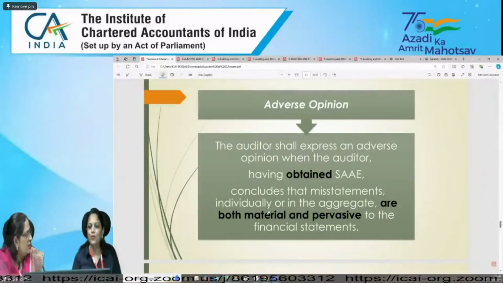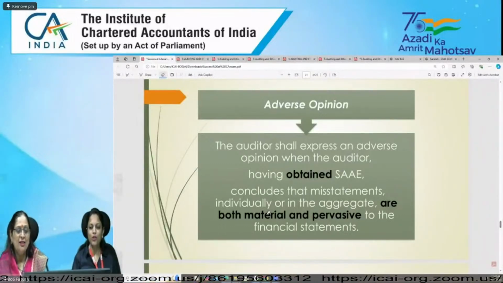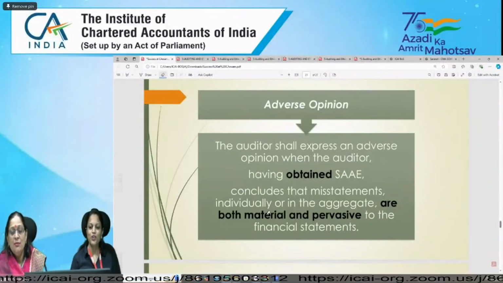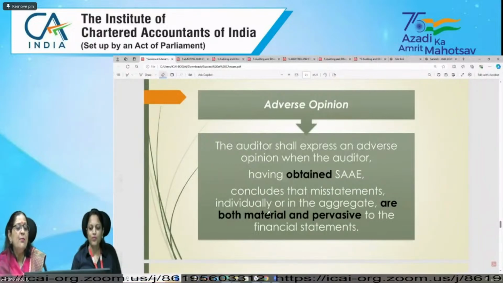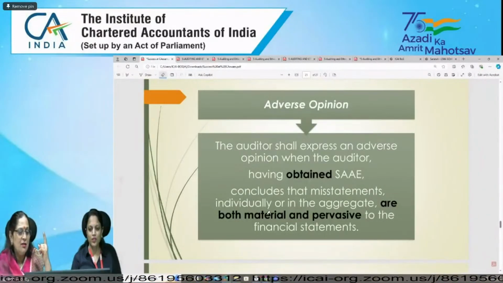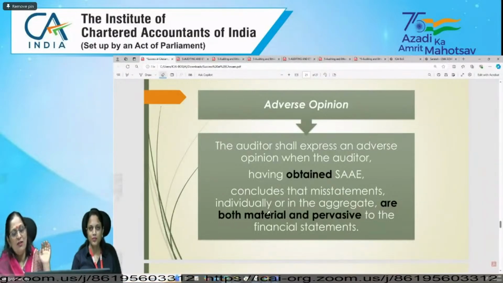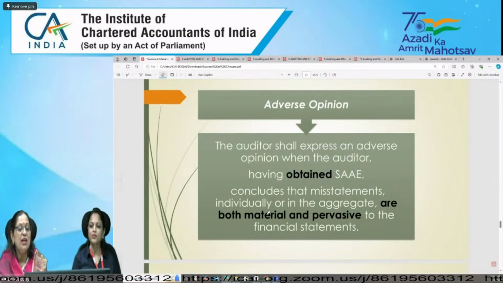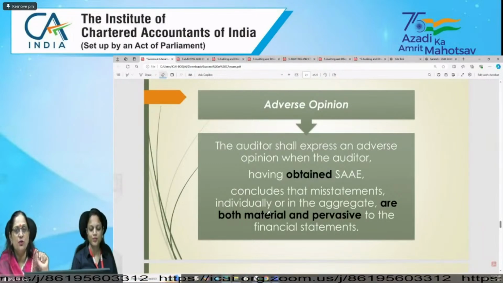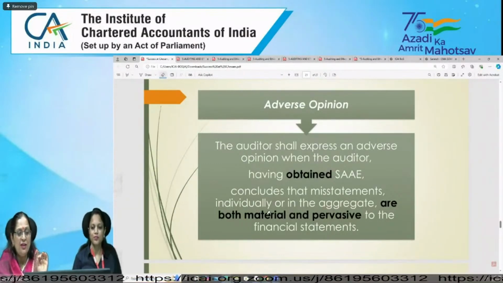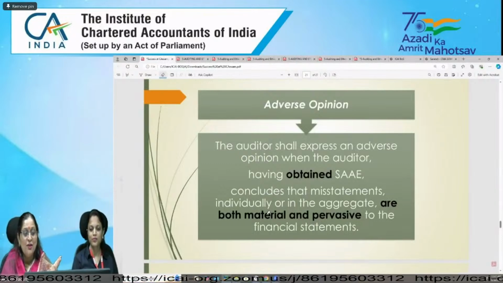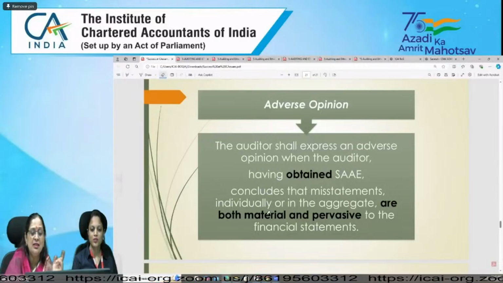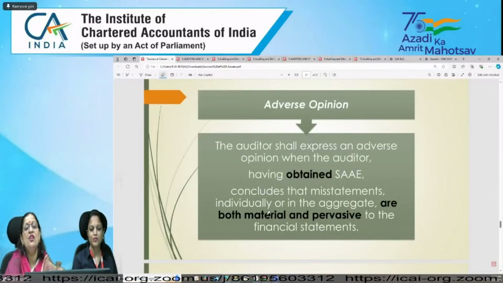Let's ask the students whether they have understood. Students, you can give me the answer because we have already discussed three important terms. One was whether audit evidence was obtained or not. And now audit evidence is obtained. If obtained, then we have two options, qualified or adverse opinion. For qualified and adverse also, we need to check whether it is material or pervasive. If it is material but not pervasive, then what will be the...